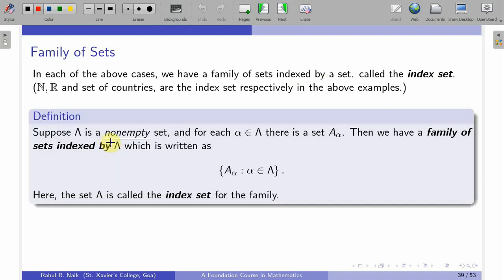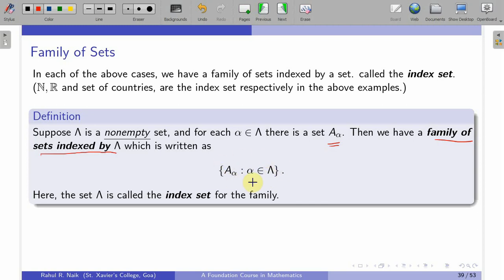So we need to have an index set, as I mentioned over here, and it has to be non-empty, because if it is empty then we cannot define the sets in that particular collection. So suppose this capital lambda is a non-empty set, and for each alpha in lambda there is a set A alpha, then we have a family of sets indexed by capital lambda, and it is written as this collection A alpha, alpha coming from lambda.